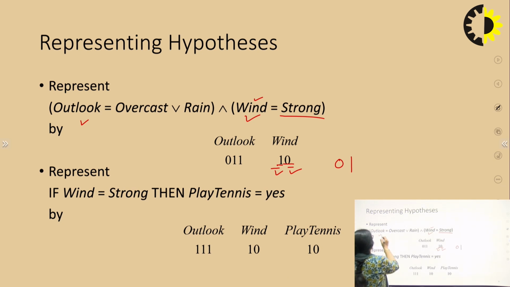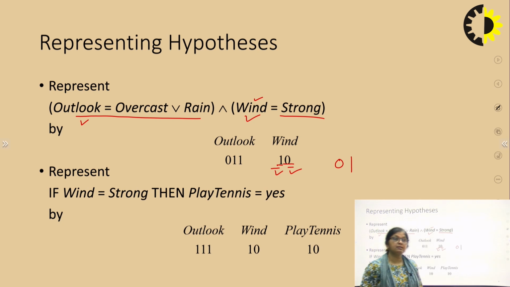Now if I take this example, outlook is one feature. Here in my example, the outlook takes 3 values: sunny, overcast and rain. It means outlook can be represented in binary string form, but I need 3 bits: one for sunny, one for overcast and one for rain.